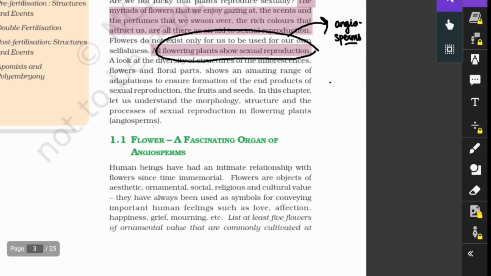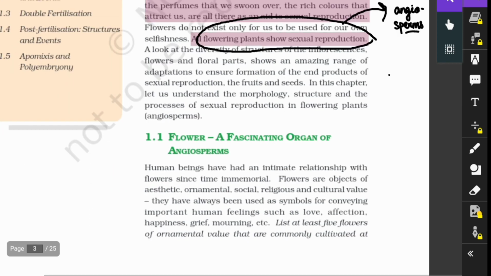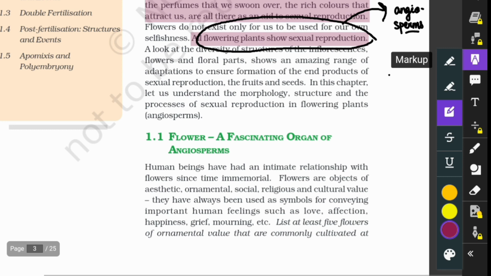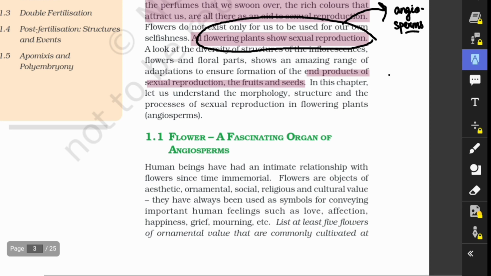A look at the diversity of the structure of the inflorescence, the flowers and floral parts shows an amazing range of adaptation to ensure the formation of the end product of sexual reproduction. So what is the end product of sexual reproduction? The fruits and the seeds. In this chapter, let us understand the morphology, structure, and the process of sexual reproduction in flowering plants.